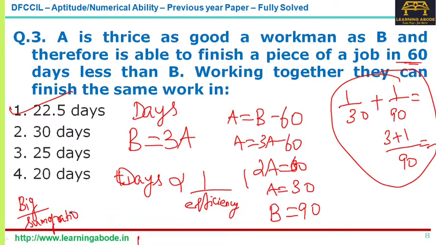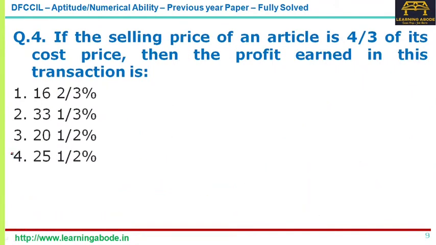That would be the answer for together working. So here the bigger value is 90. 90 by, what is the ratio here? They are in the ratio 1:3. The number of days or the efficiency, they are in the ratio 1:3. So 90 by 4, 22.5. Same answer. Okay, answer option 1, the third question.